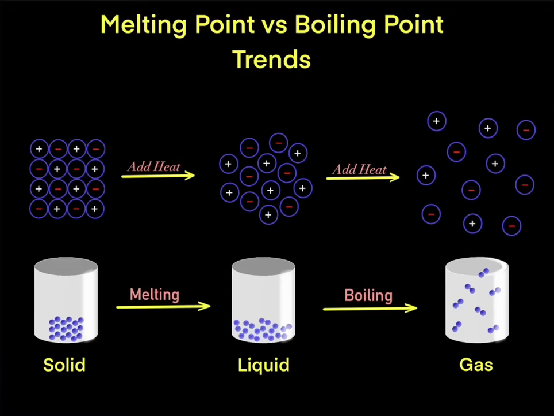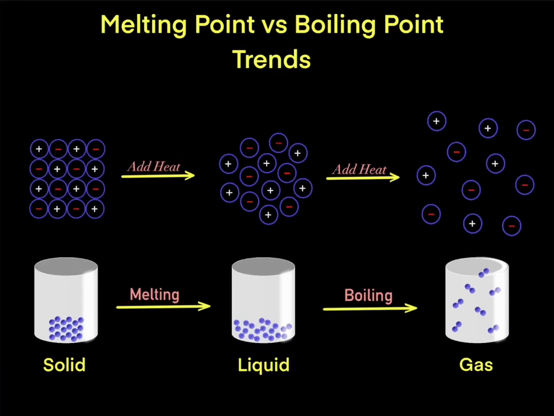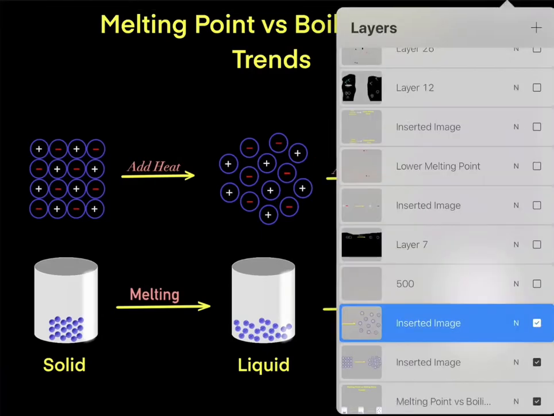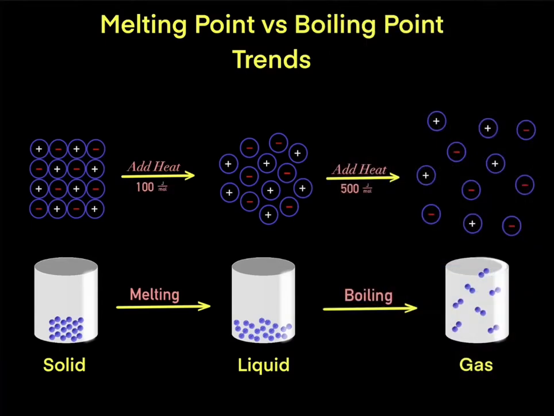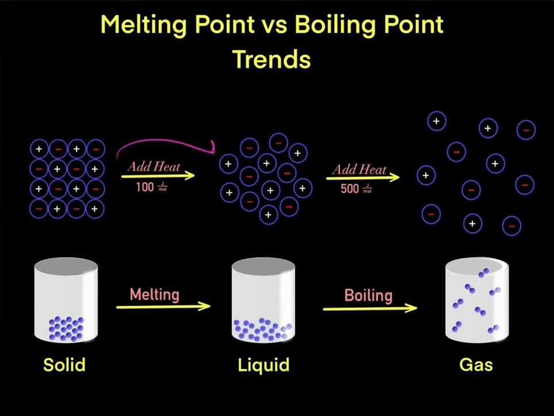So something really important to realize is melting and boiling always requires heat. That will always be true. There are no exceptions. However, also what will always be true is if melting this compound requires 100 joules per mole, then vaporizing the compound will require more joules per mole. It always requires more heat to boil compared to the amount of heat needed to melt. So melting a compound requires a certain amount of heat. Boiling it requires more heat.